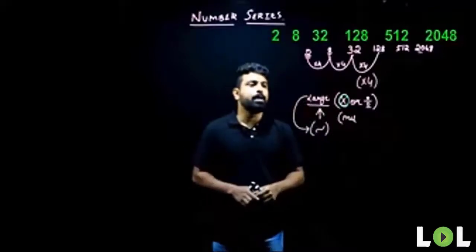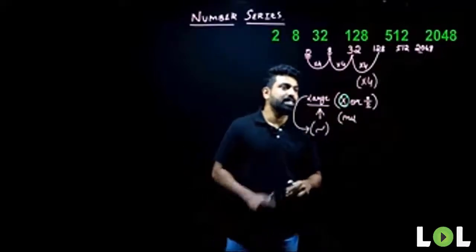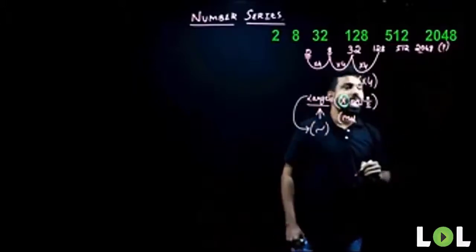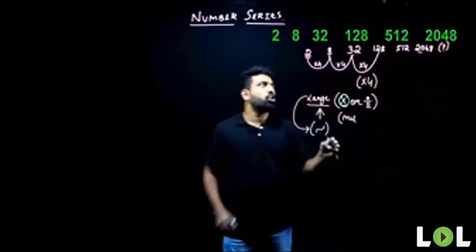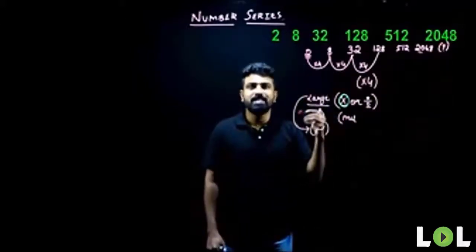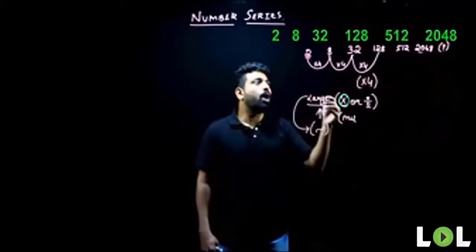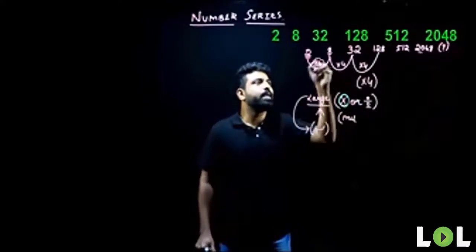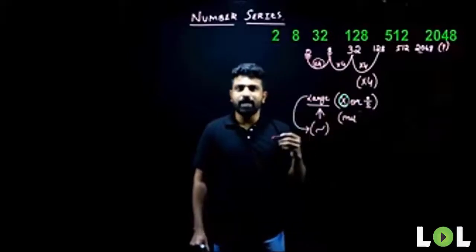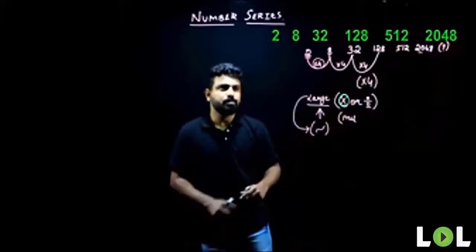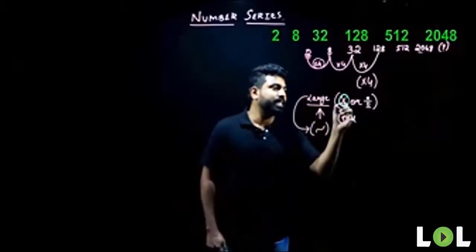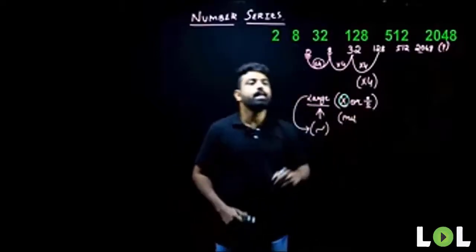Am I clear, people? Am I clear with this? Yes. The missing term here is 8192. But then we are not doing this to find the answer. We are doing this to understand the number series questions, how to identify the logic hidden in the question. As we progress with our class, we'll be taking up the examples as well, people. Am I clear, people? Whenever the difference is large, it's either multiplication or division.